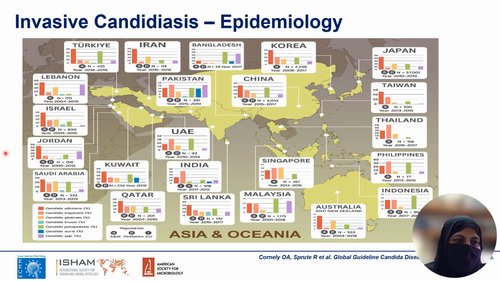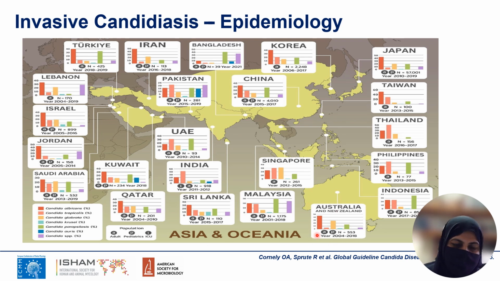In the Middle East, again Candida albicans followed by Candida glabrata is the major cause of candidemia. In certain countries of Asia such as Pakistan, India and UAE, Candida tropicalis is the most common cause of invasive candidiasis and candidemia. In Bangladesh, Candida parapsilosis is the most common cause of candidemia, and in Indonesia also.